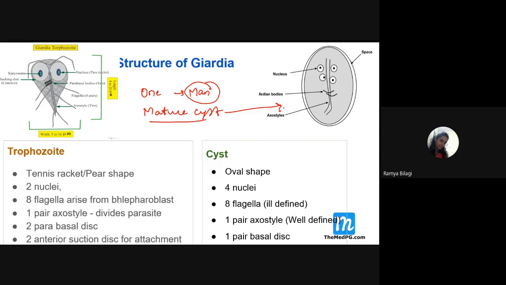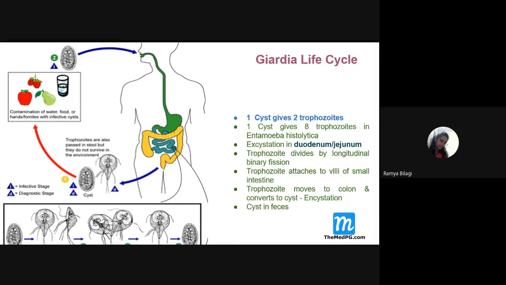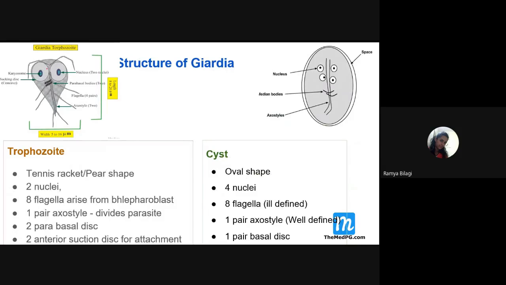Now let us see how it is transmitted. What is the mode of transmission of Giardia lamblia? One thing is direct person to person transmission. So what is the first mode of transmission? Because MCQs are asked related to this also. So direct person to person transmission. The second is that it is also transmitted among male homosexuals.